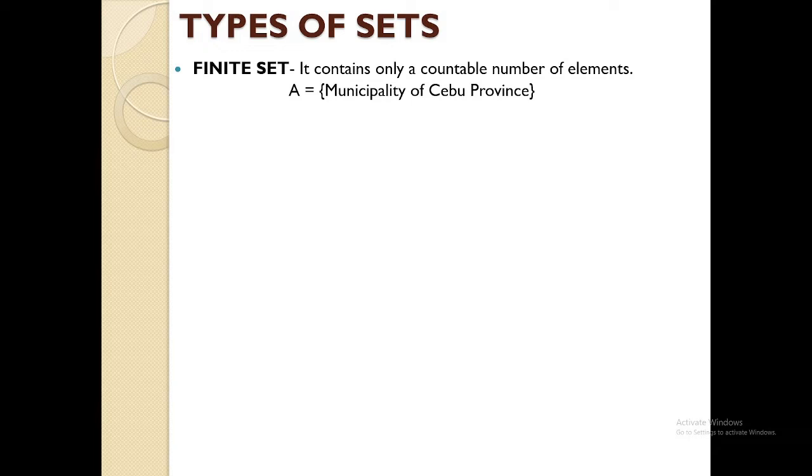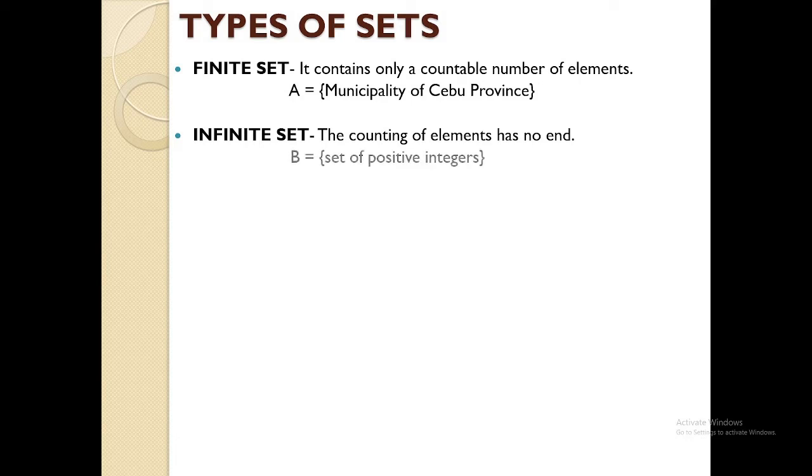So those are just basic examples. Things around you nga inyong maihap are examples of finite set. Let's go to infinite set. Katong naay forever. The counting of elements has no end. And this is an example: a set of positive integers. Okay? So we have there a set of whole numbers, kana 0, 1, 2, 3, 4.